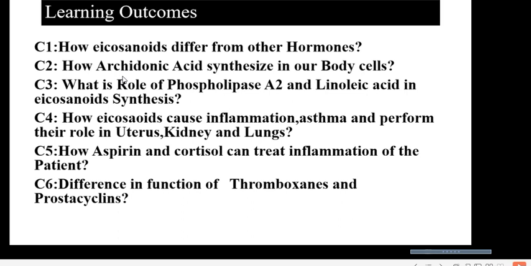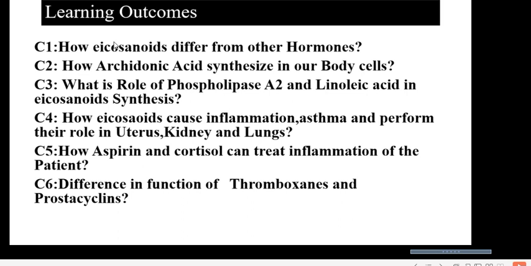So first of all, I want to inform you of the learning outcomes of this lecture. What are the important concepts that you will come to know after completion of my discussion on this lecture? Like C1, clinical number 1: how eicosanoids differ from other hormones in functioning. Eicosanoids are produced by almost every cell of the human body.